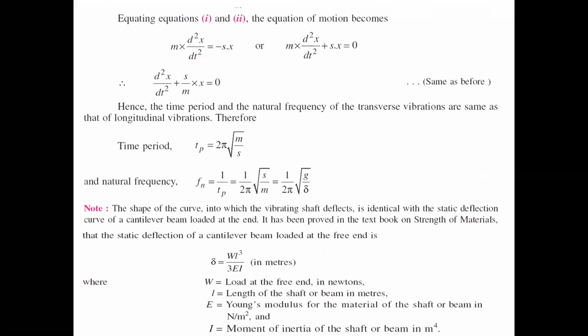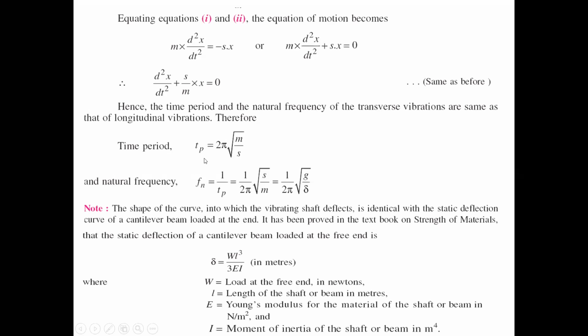When we equate 1 and 2, m into d square x by dt square equals minus sx. Simplifying the equation, m into d square x by dt square plus sx equals 0. Similarly, d square x by dt square plus s by m into x equals 0. The equation we have achieved is the fundamental equation of SHM.